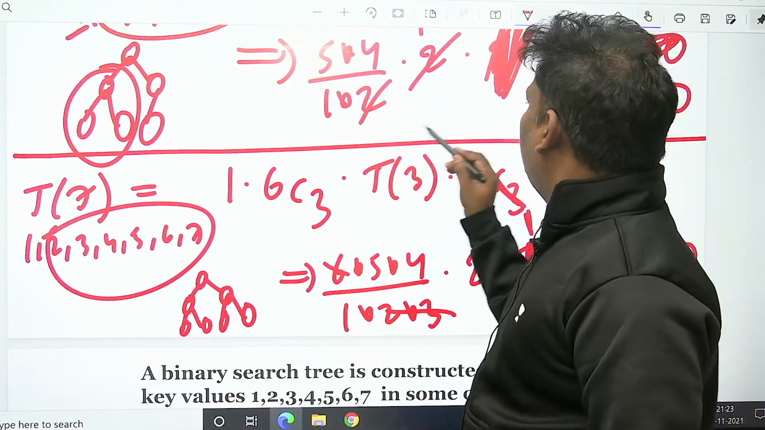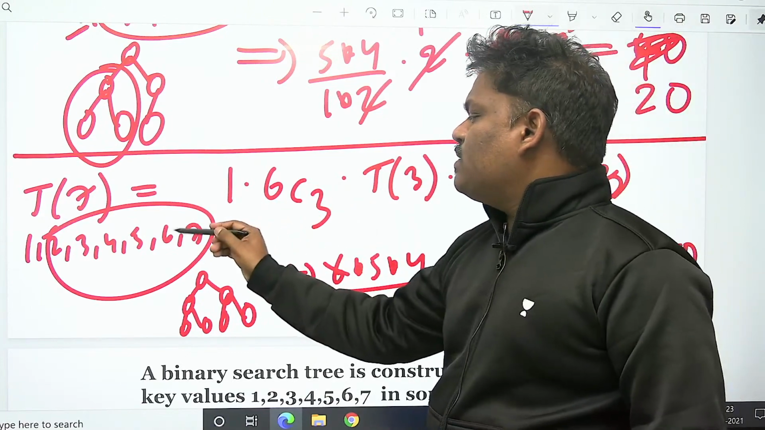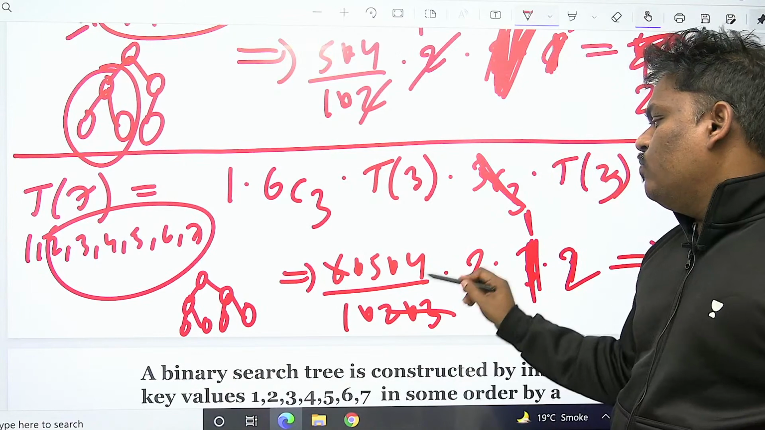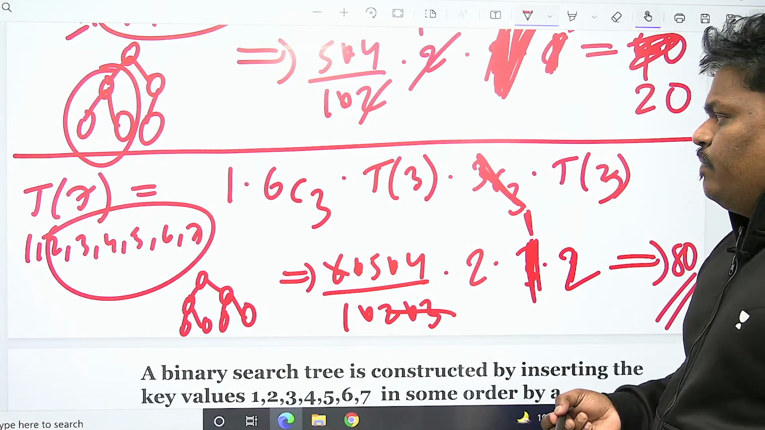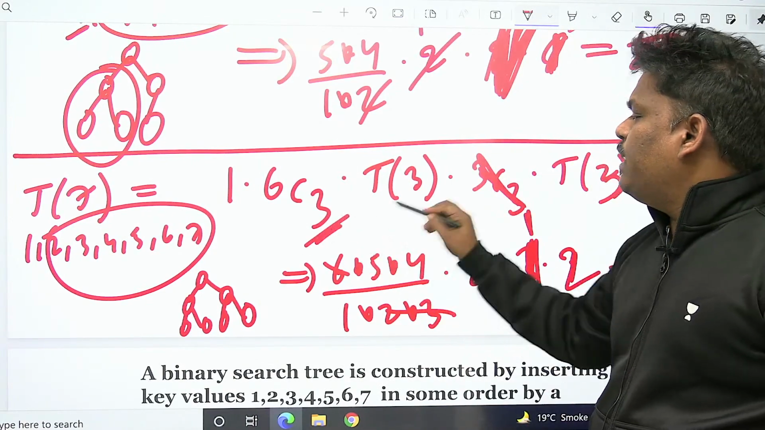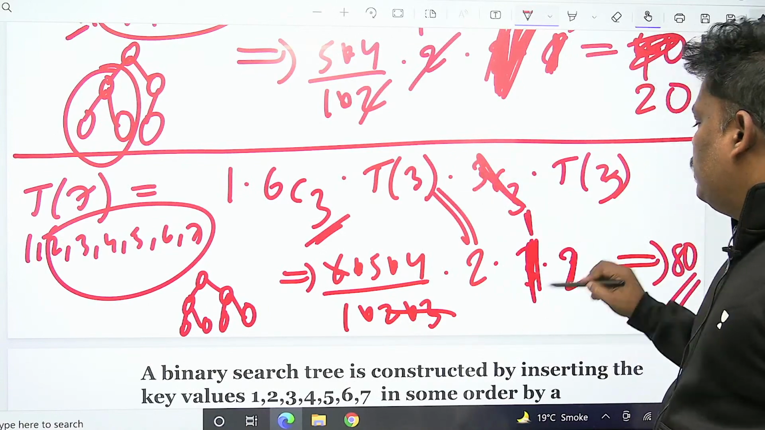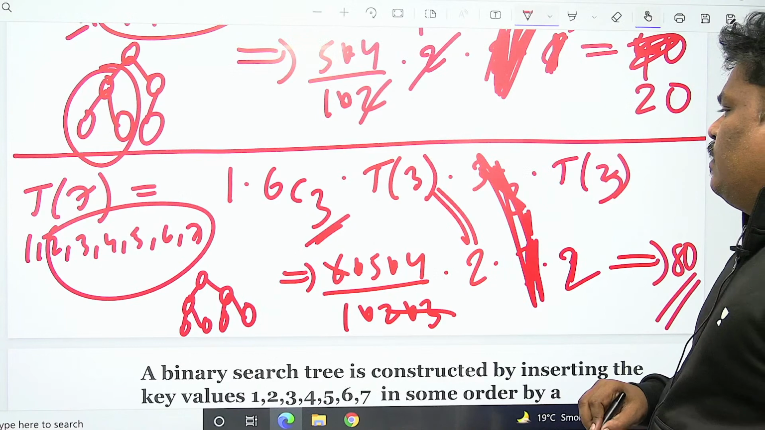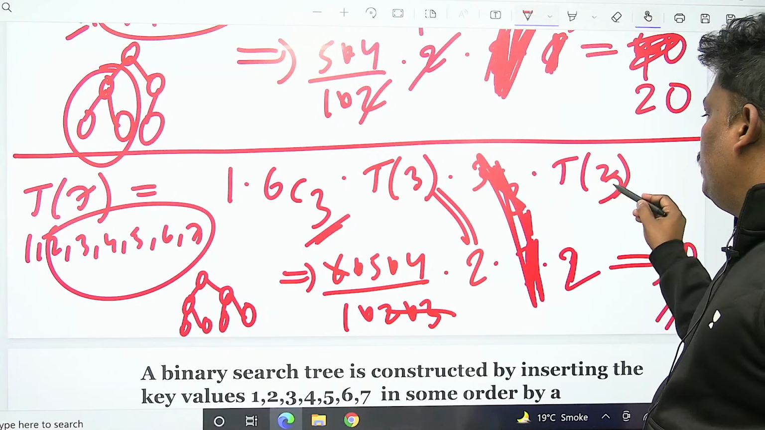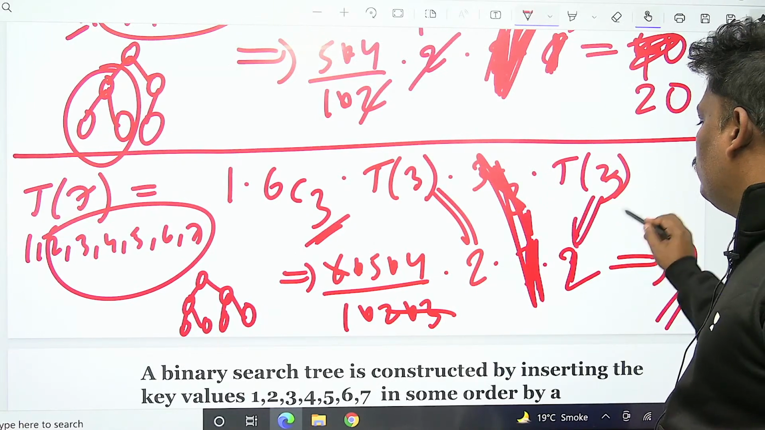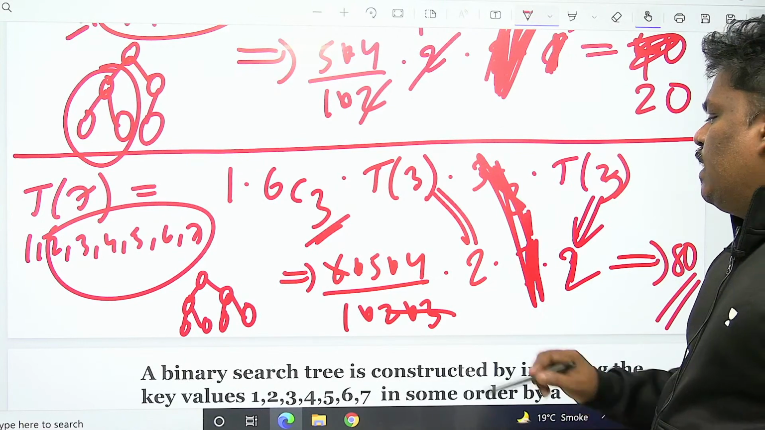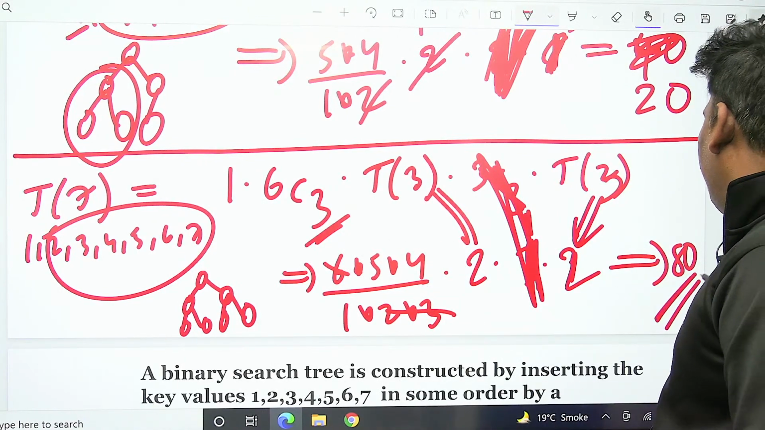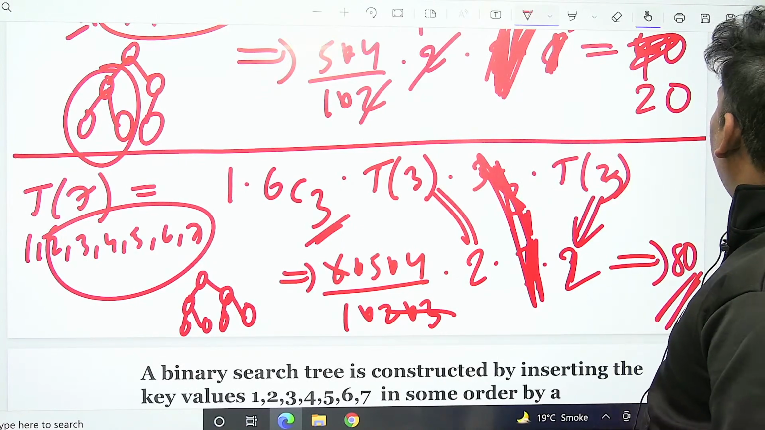So 7 people. 1 person is root, remaining 6 people. 6 C 3, 6 into 5 into 4 by 1 into 2 into 3. That's fine. 3 people on the left side, T of 3, 2. This is not required also, anyhow 1 only. Next, right side, how many people? 3 people, T of 3. That is also 2. 2, 3, 6 cancel. 5, 4 is 20. 20 into 4, 80. That is the answer. This is the final formula.